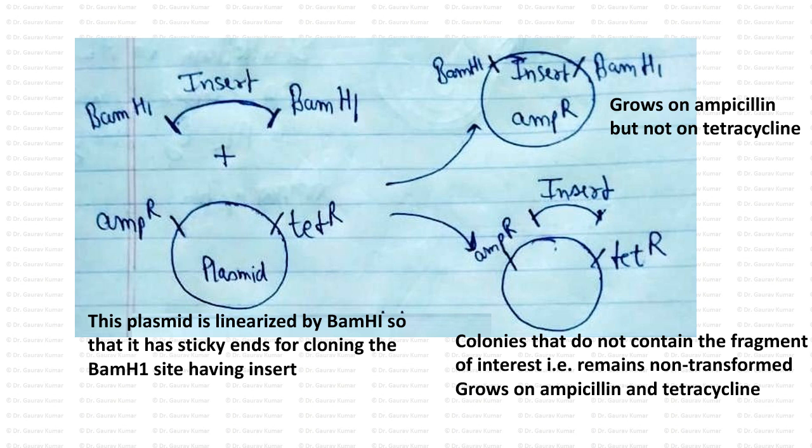So the recombinant plasmid has resistance only to ampicillin but not to tetracycline. That means the BamHI site was present in the tetracycline part of the plasmid. But the non-recombinant one, which does not undergo cloning properly, the plasmid is still intact, so colonies that do not contain the fragment of interest, that is, remain non-transformed, grow on ampicillin and tetracycline. So the answer was that integration of the insert into the plasmid led to the disruption of the tetracycline resistance gene, because the tet site was present in the BamHI site.